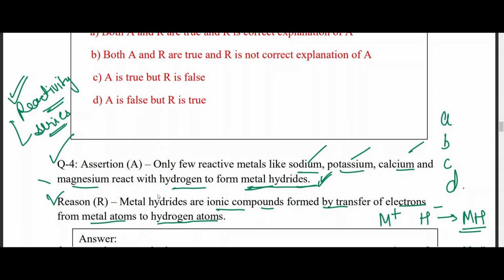So both the statements are correct. So it is either going to be A or B because both are correct. So do you think the reason is correct for the assertion? No. The reason is wrong, okay? So the answer is going to be B. That is, both A and R are true, but the reason is not the correct explanation of A.